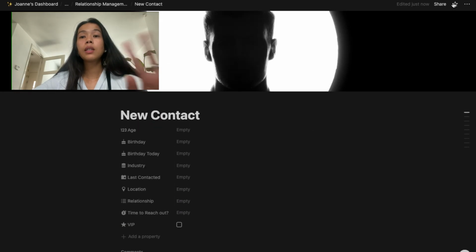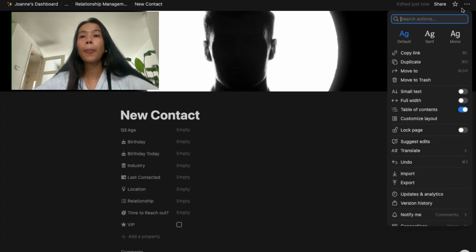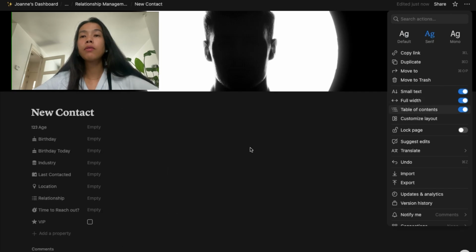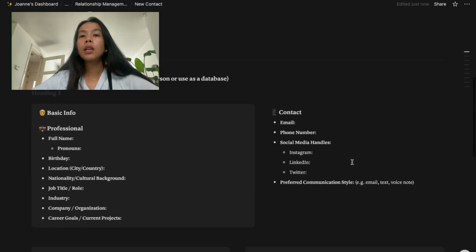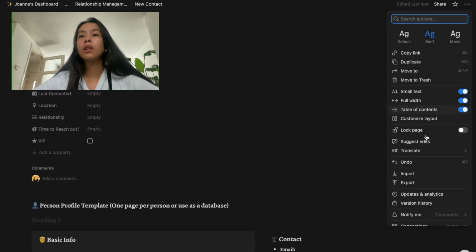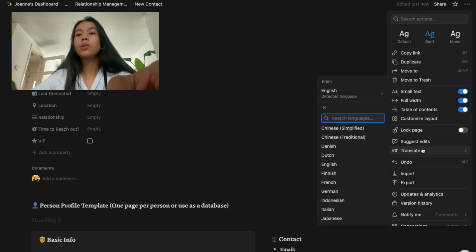And now this is a template. Okay, I want it to be in serif, small text, full width, so we have more space. This is the template, and you guys see that we have more space. I want it always to appear.